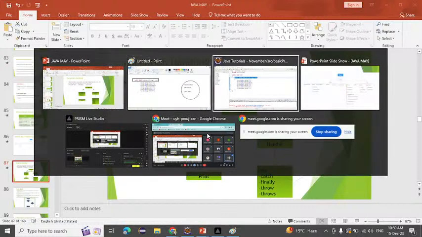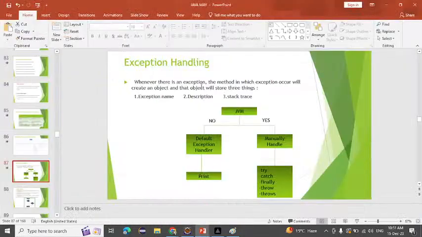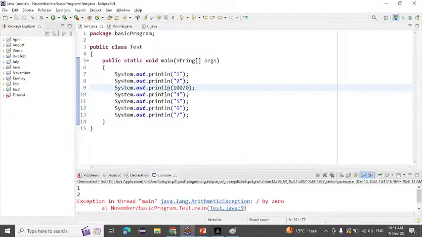Here inside Eclipse, if we come here, we have one here. After that, two, and in this line we have an exception. So are we handling the exception here or not? No, we have not used try and catch anything here. So what will JVM do? JVM will ask our method, are you handling the exception or not? This time we are not handling any exception. So what will it do?